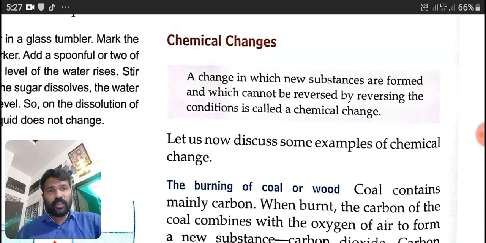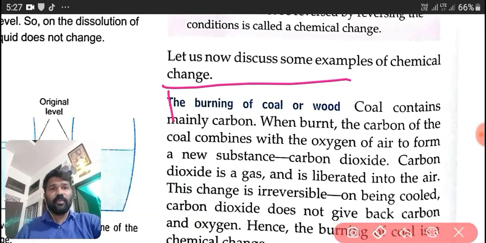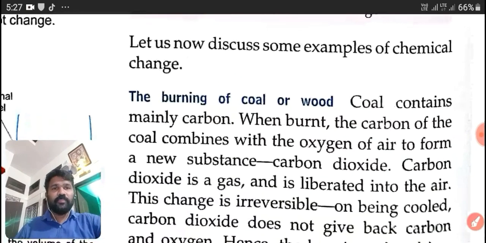Now we are going to discuss some examples of chemical change. First one, the burning of coal or wood. In the first class I told you burning is a good example of a chemical change. Coal contains mainly carbon.